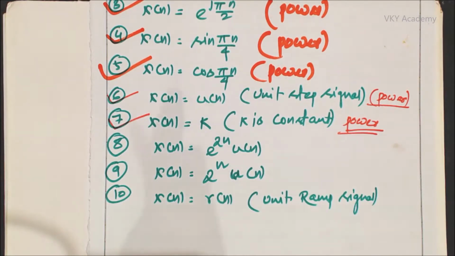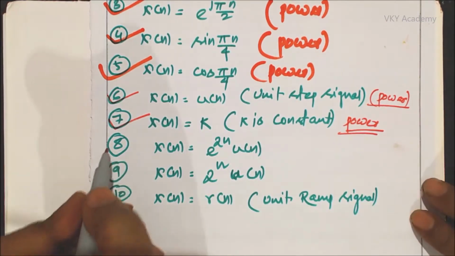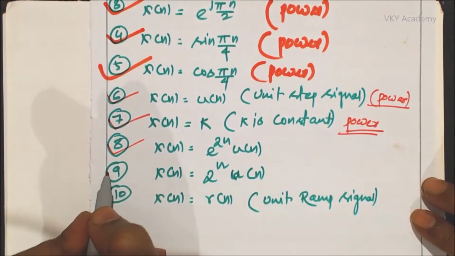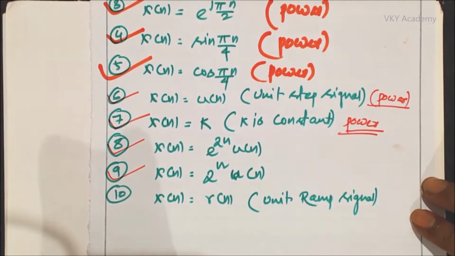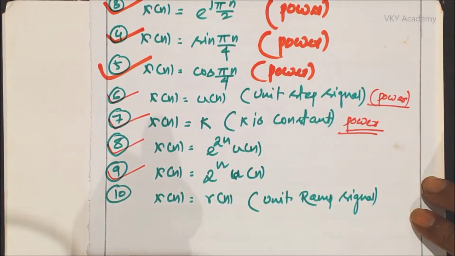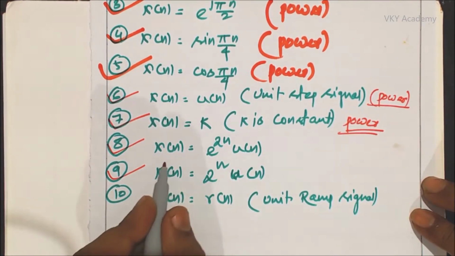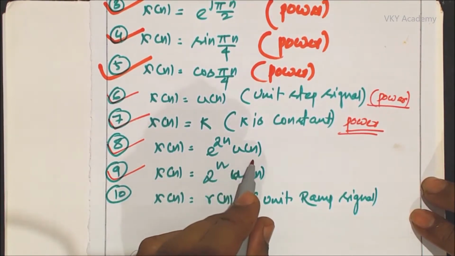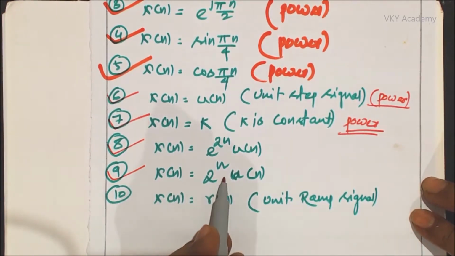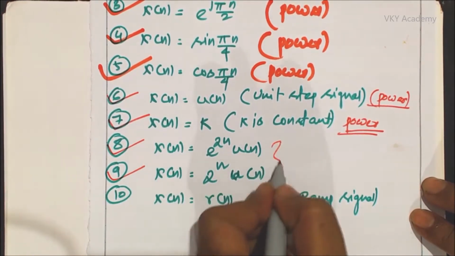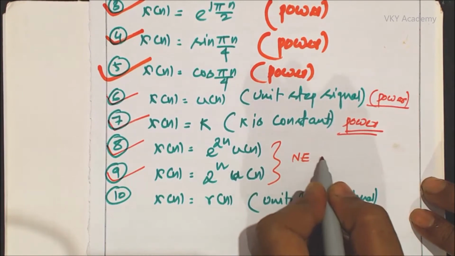Hello everyone. In the previous session, we solved question number 8 and question number 9, and we checked whether these signals are energy signals or power signals. We concluded that both the signals x of n equal to e to the power 2n u of n and x of n equal to 2 to the power n u of n are neither energy nor power signal.